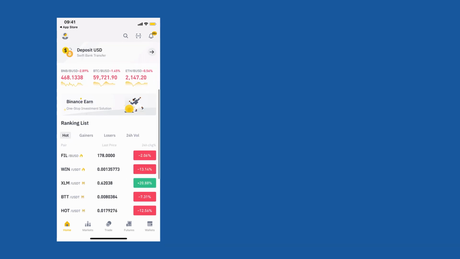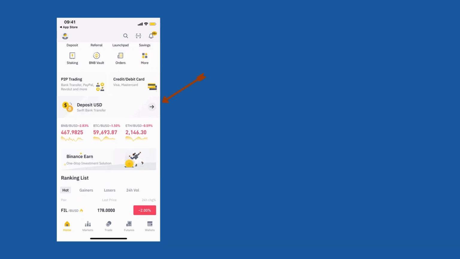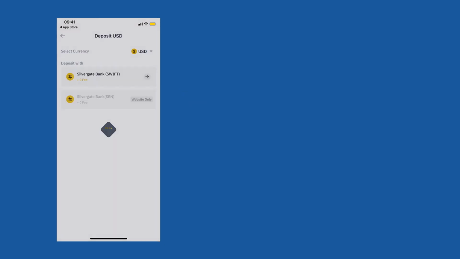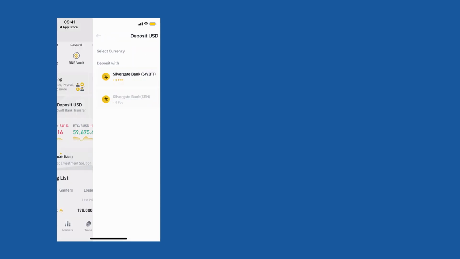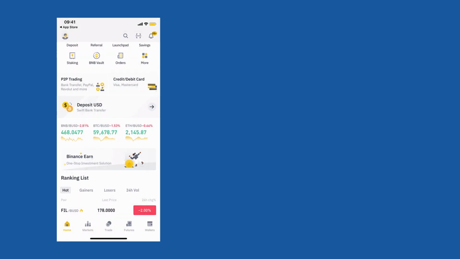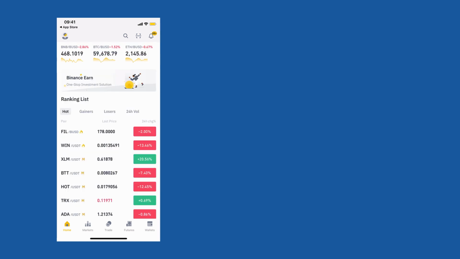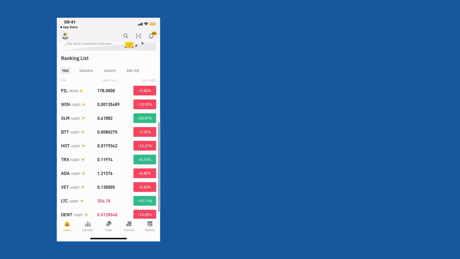All right. So another thing, you can also deposit USD using bank transfer. So there is Silvergate Bank Swift transfer you can do to deposit USD to your Binance account. It's a Swift transfer which works with almost all the countries in the world except of course US. US is not allowed to use Binance app or Binance.com. US users can use Binance.us.